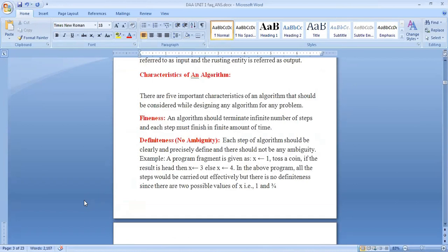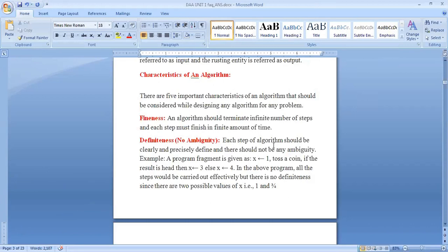So first one, finiteness. What is finiteness? An algorithm should terminate in a finite number of steps, and each step must finish in a finite amount of time.